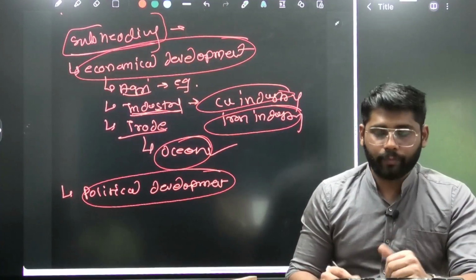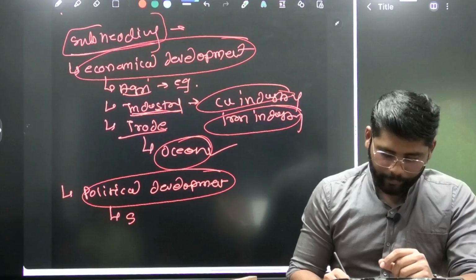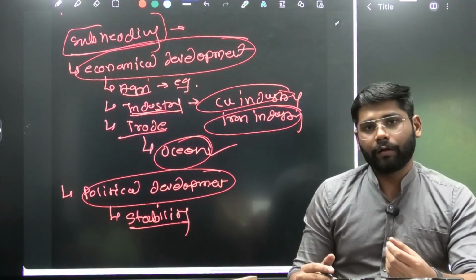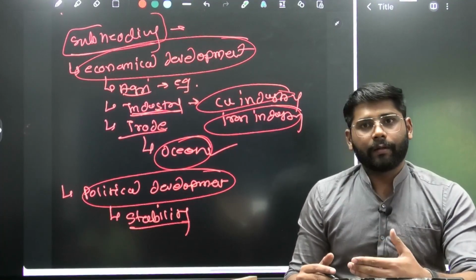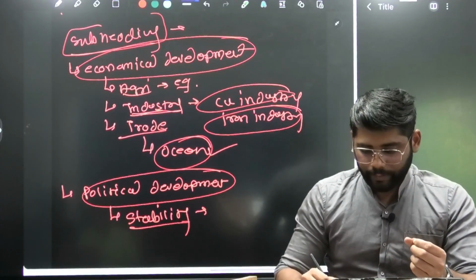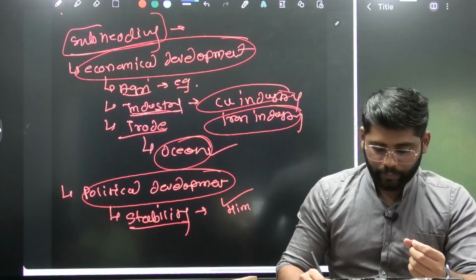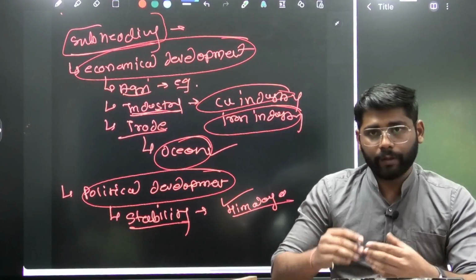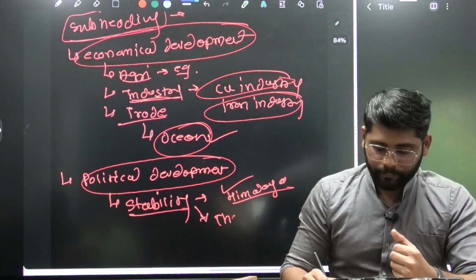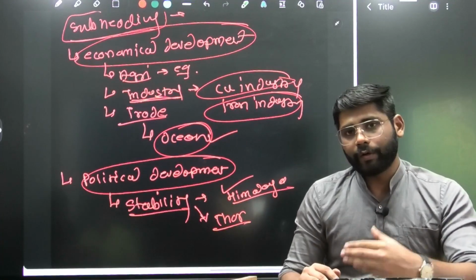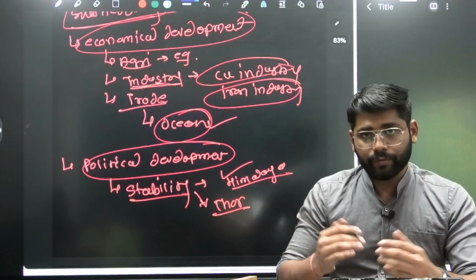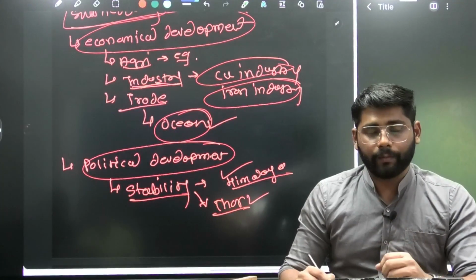So when it comes to political development, that is the stability in India. Till the fall of the Mauryas, India had tremendous political stability that was helped by the Himalayas. So the Himalayas successfully prevented external invasions. Then again the Thar desert prevented invasions from the northwest part of India. So this aspect we can mention here.